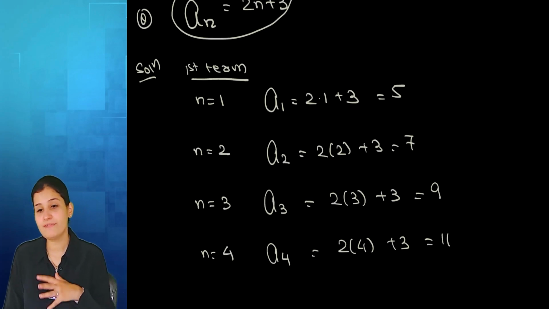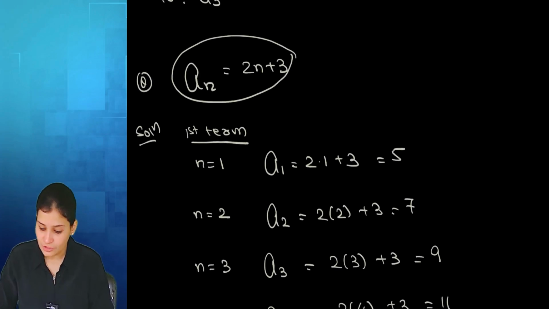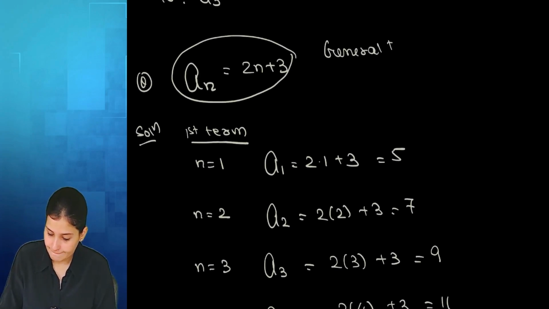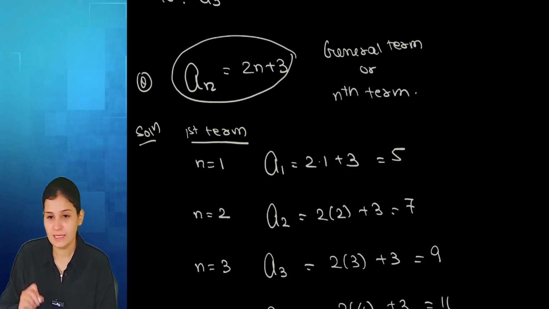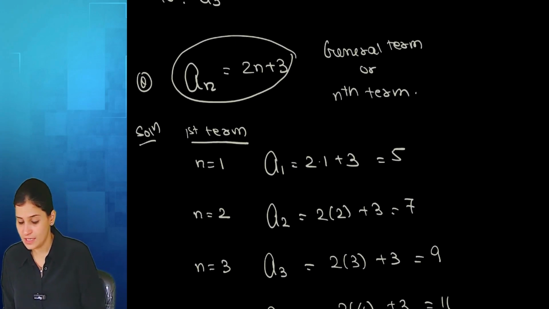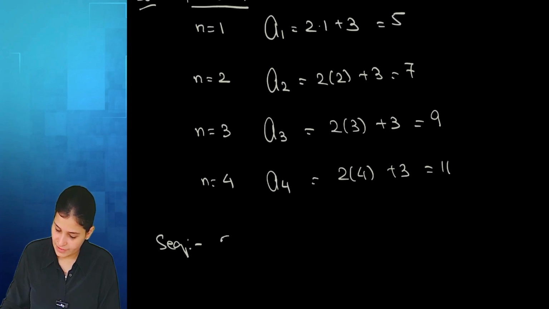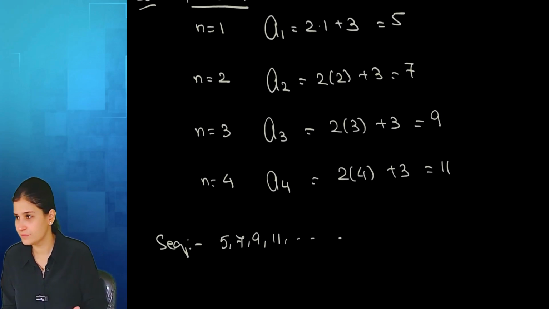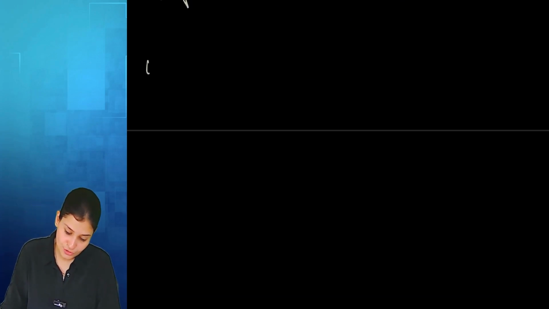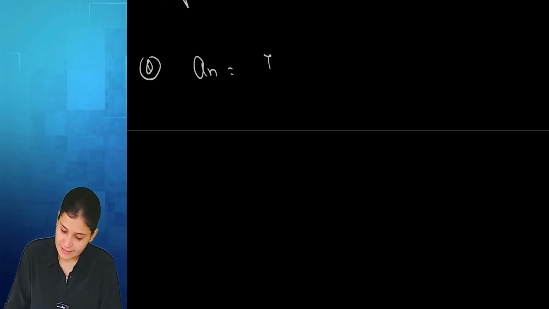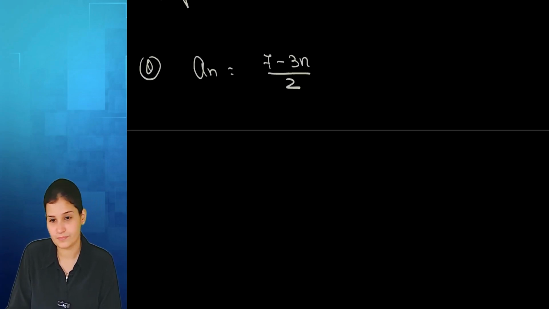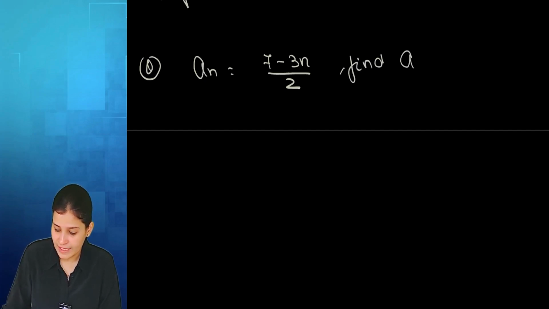Yes. So this is the first variety of question where I'll give you the general term or nth term, and we find out the term that they have asked us. If they ask me the sequence, what will I write? It will be 5, 7, 9, 11, and so on. Basically, I want the first 3, 4 numbers. Agree? I could have also asked you, for example, if an is 7 minus 3n by 2, which will be provided, now I'm asking you to find out a5.